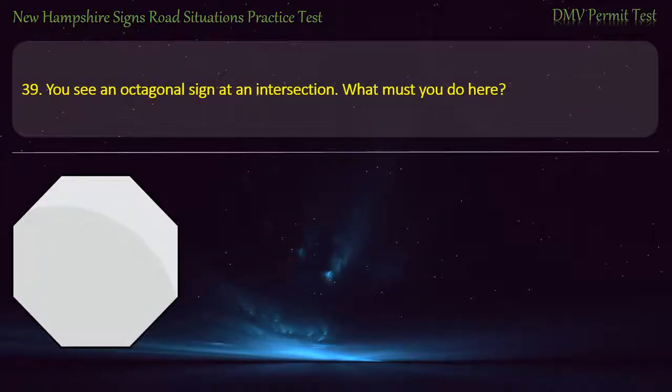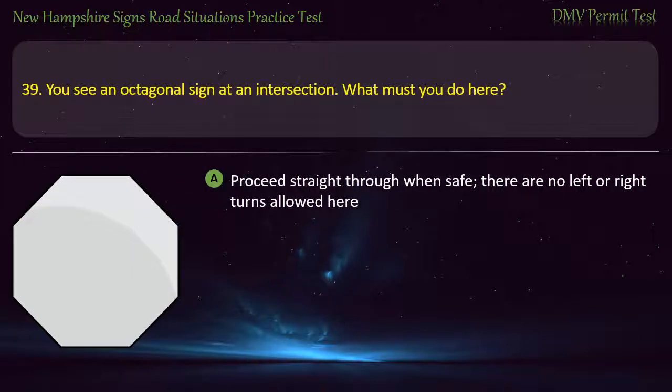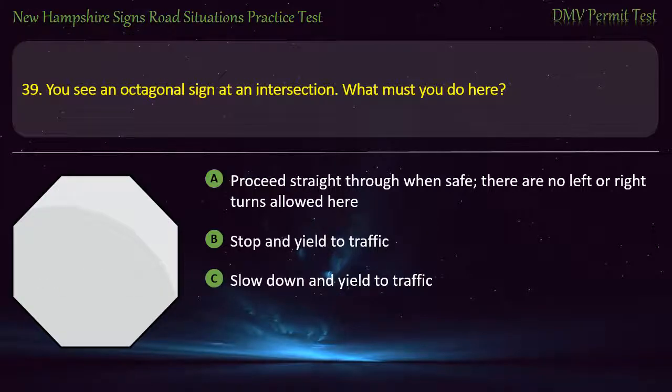Question 39. You see an octagonal sign at an intersection. What must you do here? Proceed straight through when safe. There are no left or right turns allowed here. Stop and yield to traffic. Slow down and yield to traffic. Proceed with caution. Answer. Stop and yield to traffic.